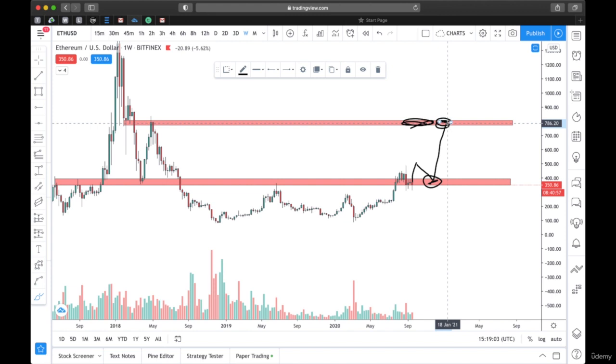I believe when price touches here, it will come down a little bit because it is a resistance, and resistance resists the price. Do you understand? So once price gets here, you take your profit. So if we measure from here to here, that's about 100%, which is cool. Even though this trade might take some weeks, the percentage of gain is worth it.